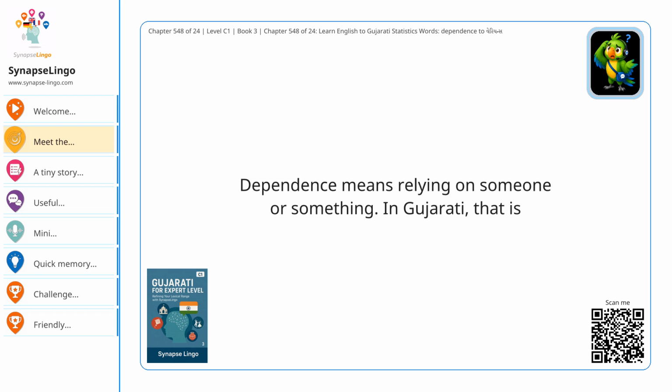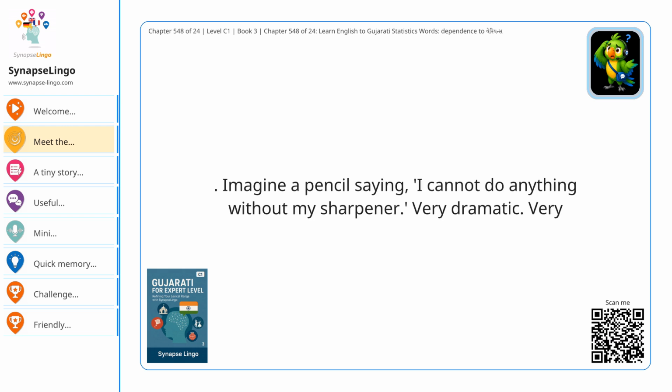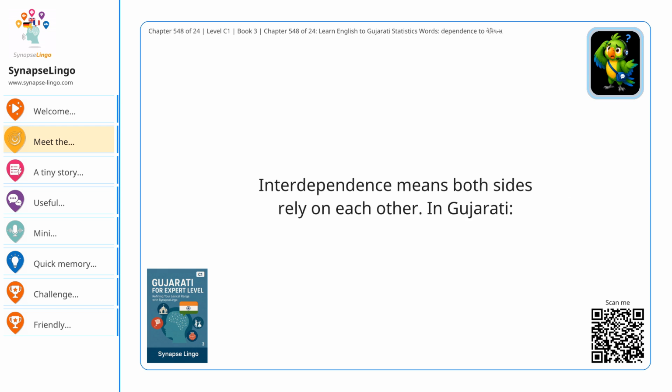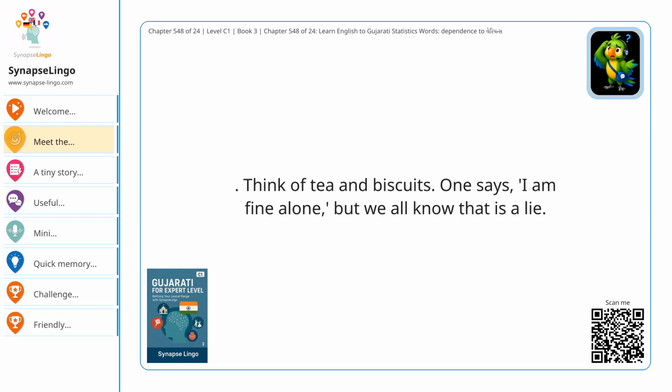Dependence means relying on someone or something. In Gujarati, that is आश्रितता. Imagine a pencil saying, I cannot do anything without my sharpener. Very dramatic. Very. आश्रितता. Interdependence means both sides rely on each other. In Gujarati, परस्पर निर्भरता. Think of tea and biscuits. One says, I am fine alone, but we all know that is a lie.